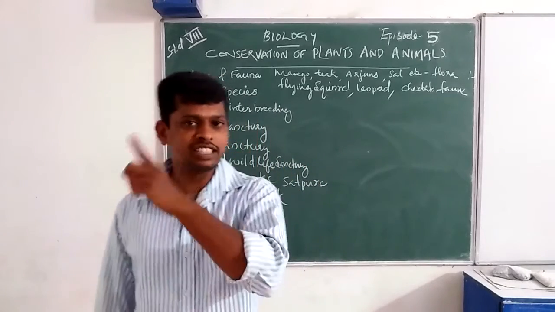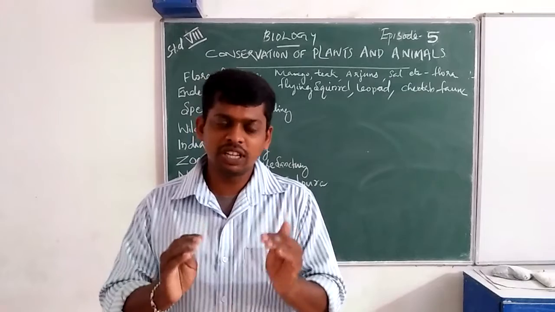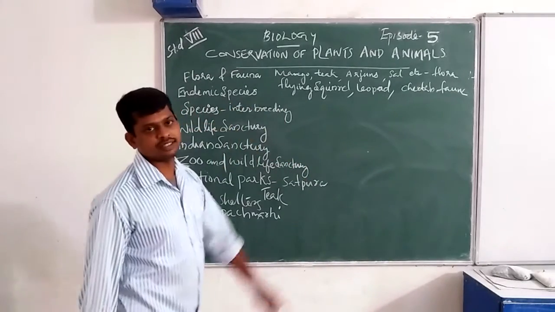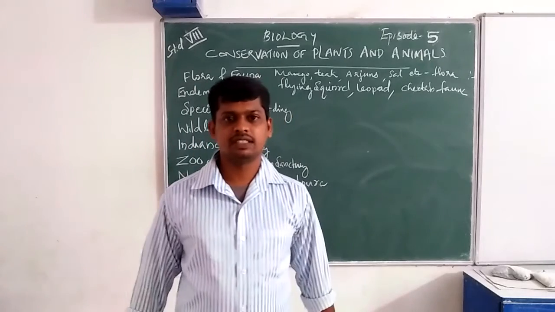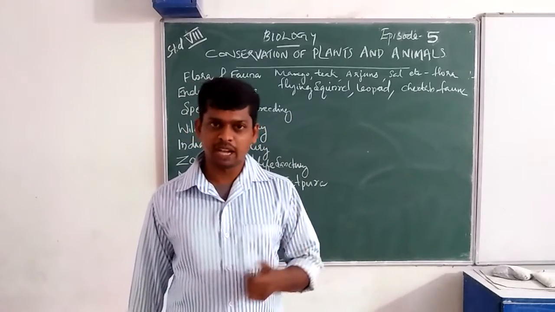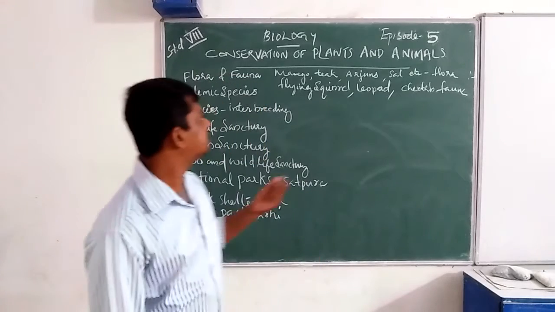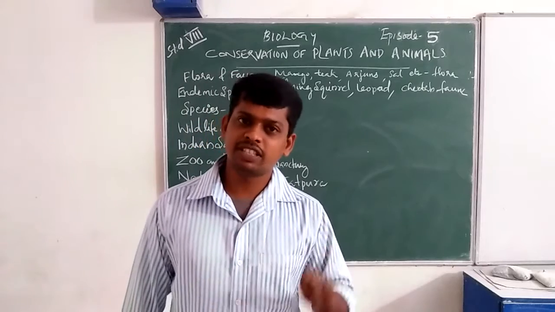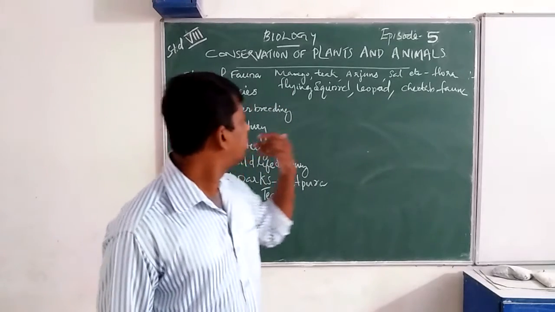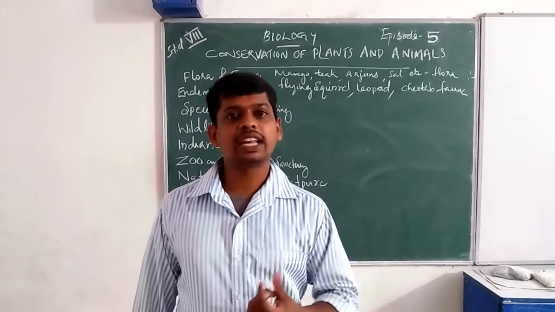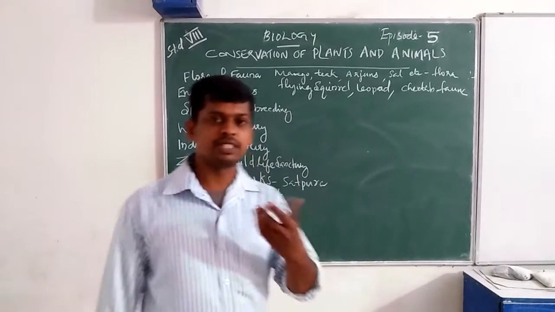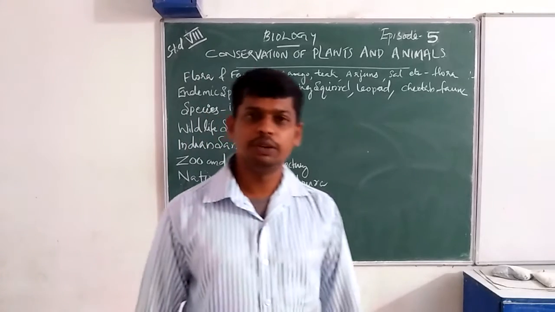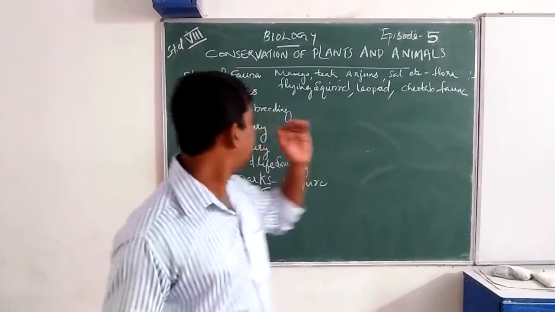They live in that particular area only. That is endemic species. Some of the endemic species flora are wild mango, suns, some teak, and among fauna, flying squirrel and barking deer. These are some of the examples for endemic species.